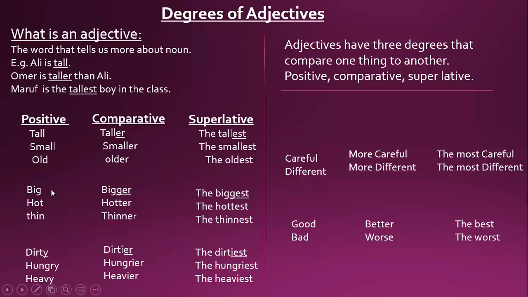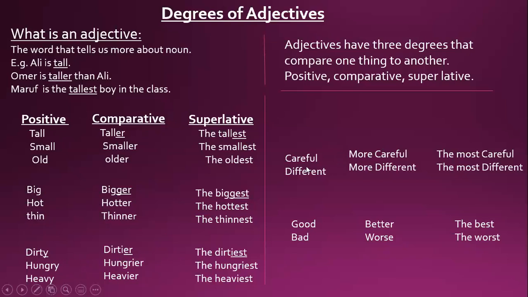You have to remember these rules for making comparative and superlative. They are very easy in simple words with only ER and EST. If you have a vowel before the last letter, then double the last letter, and it will become bigger, biggest. If you have Y, then I, then ER.